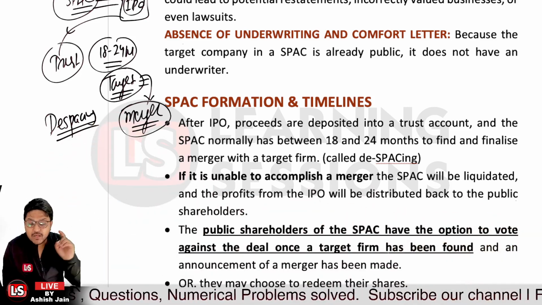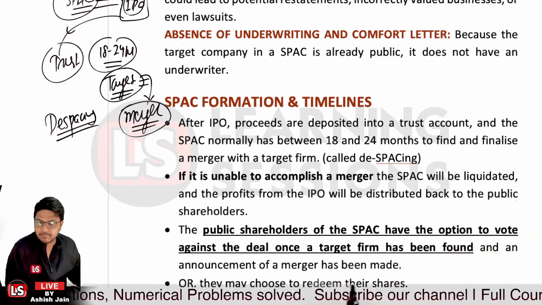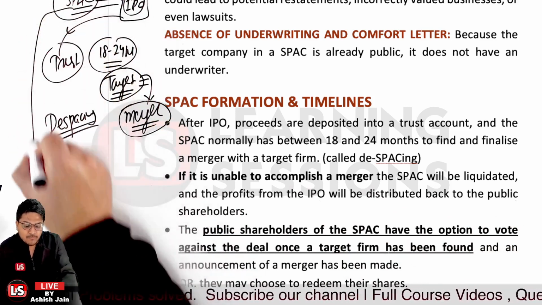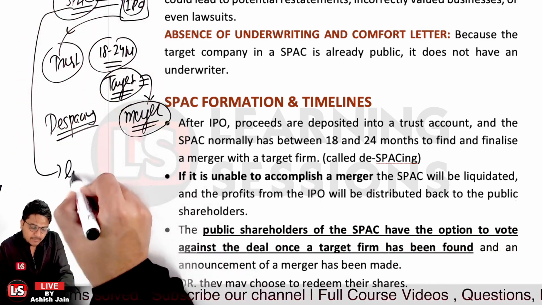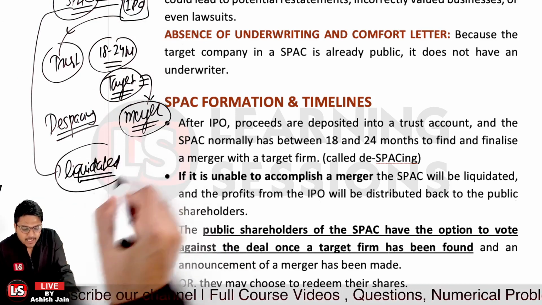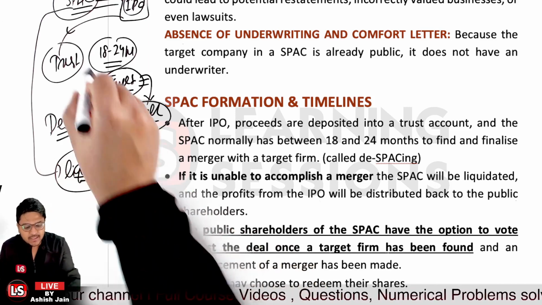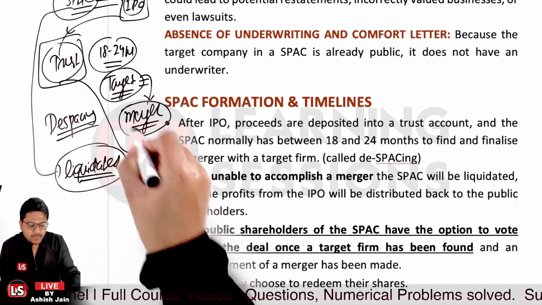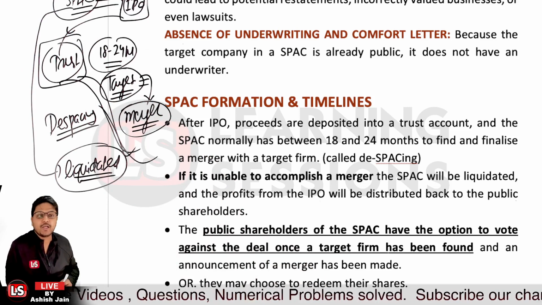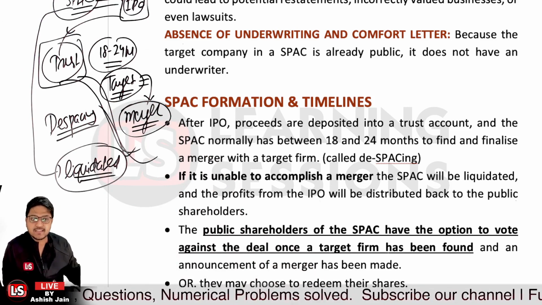And further, if they are not able to accomplish the merger, in that scenario, the SPAC which was formed is to be liquidated, and whatever money was there in the trust account will be distributed among the shareholders. That is the process, right?